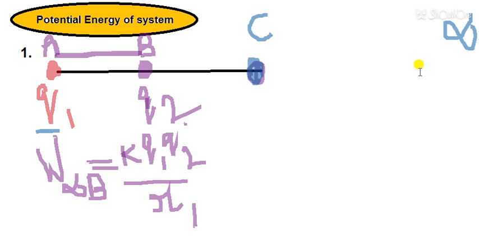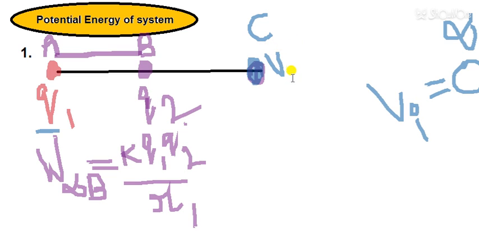So potential at infinity is equal to 0. I hope this is clear. So due to any charge, potential at infinity is 0. So V initial is 0, and V final, so Vc or V final, is equal to